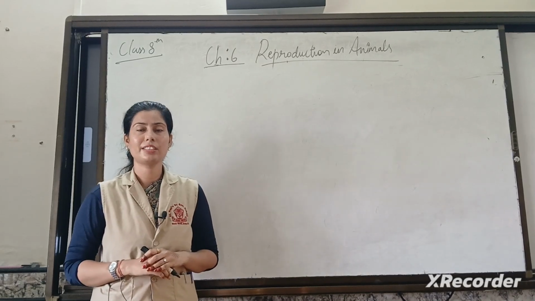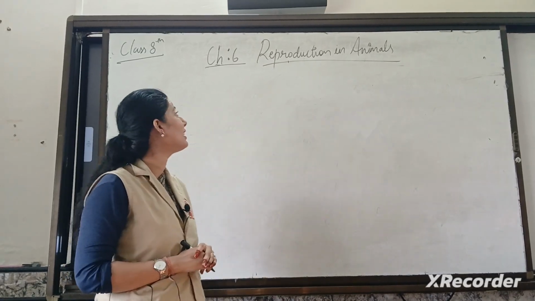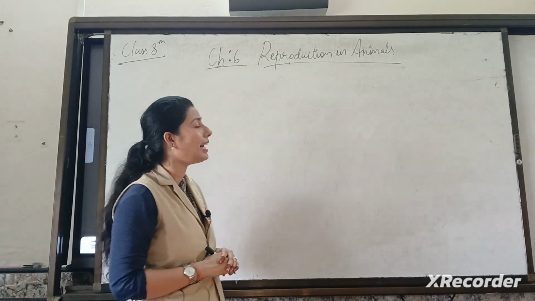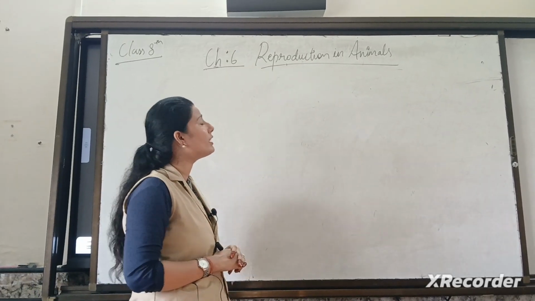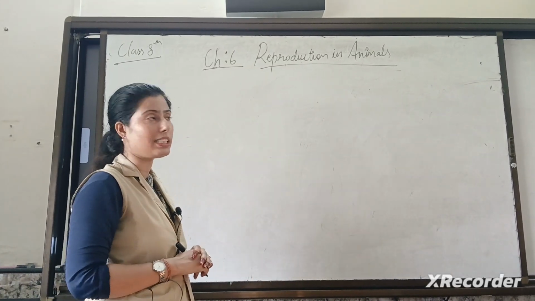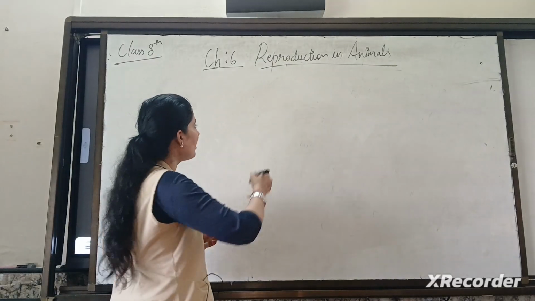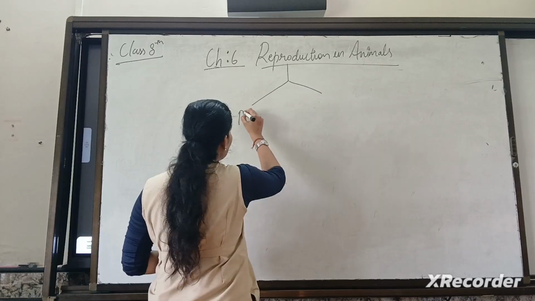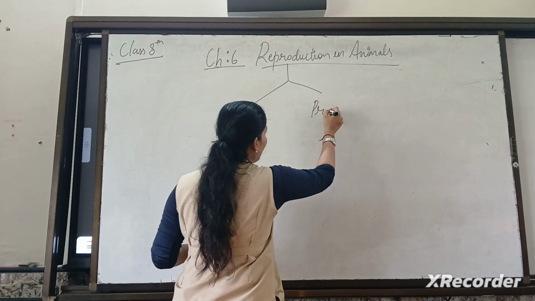Good afternoon everyone. Today we will start a new chapter of science, chapter number 6, reproduction in animals. Before moving towards this topic, first we have to understand the term reproduction. This reproduction is comprised of two words, re and production.